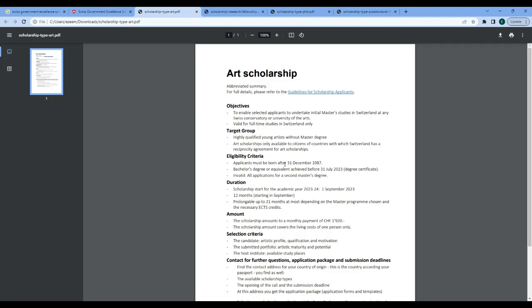Reciprocity means that there is a mutual agreement between Switzerland and your country. You have to check this with the Ministry of Education or on other pages available on the internet to show whether your country has a reciprocity agreement for art scholarship or not. And most of the eligibility criteria are similar to the previous. But of course, they do not want you to come for a second master's degree if you already have one.